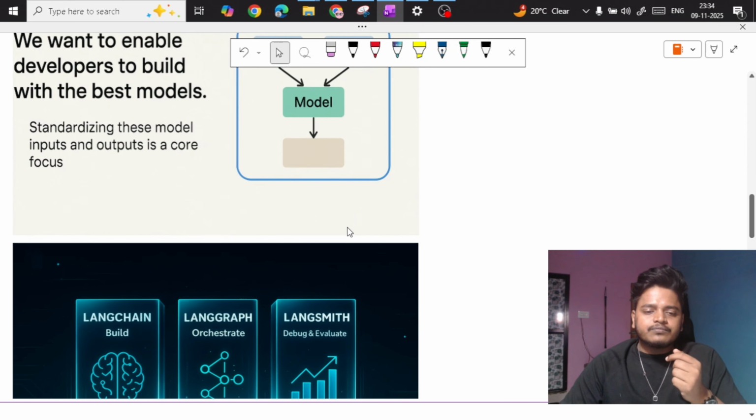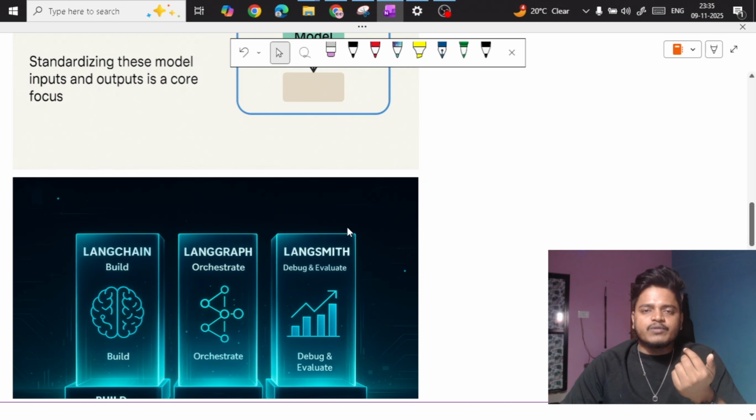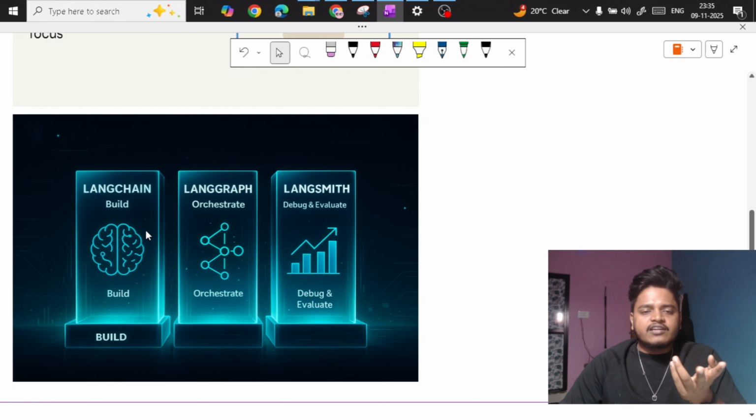Okay, summary and memory: different kinds of memory we can store, and we can search those memories. And these are LangChain, LangGraph, and LangSmith.